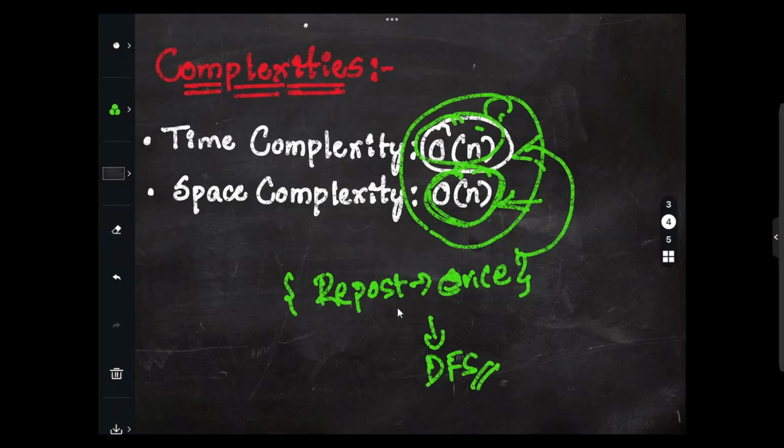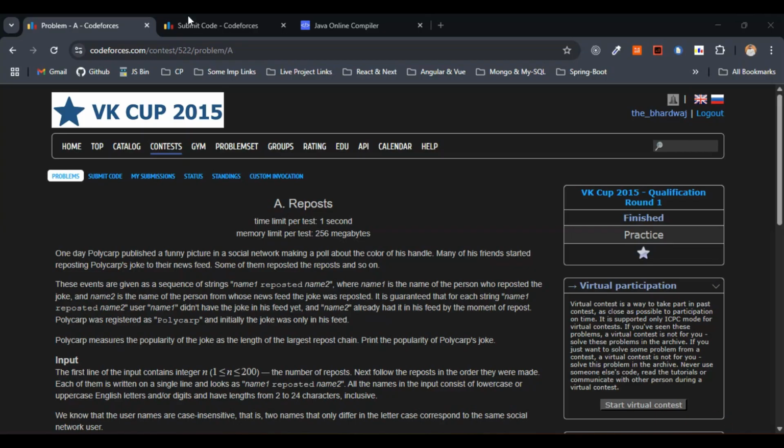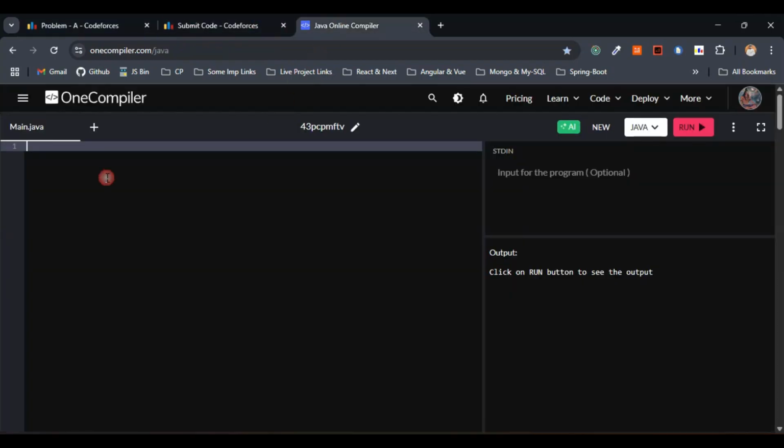Now, as we are completely familiar with the approach and the complexities, we are good to write the code. Let's start writing the code. I'll just come to the compiler here.